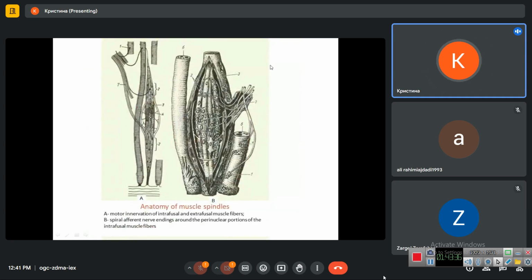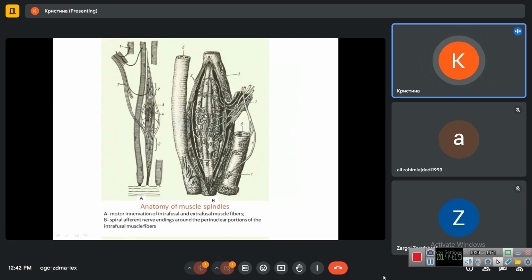This is the so-called muscle spindle. It is located inside the skeletal muscle. It serves for protection against overstretching and breaking rupture of the muscle. So it consists of several smaller in size than normal muscle fibers. This is the normal muscle fiber. This is the specialized muscle fiber of the muscle spindle. It has nuclei of myosin which can be located as the chain or as the group in the middle of the cell.